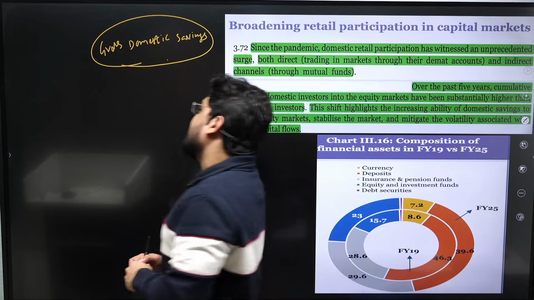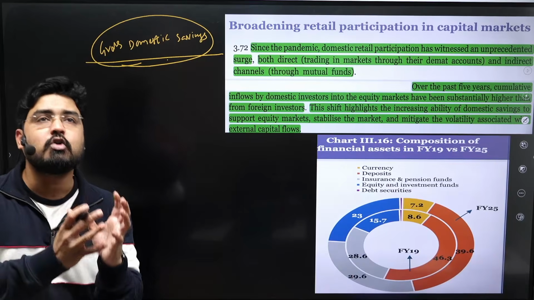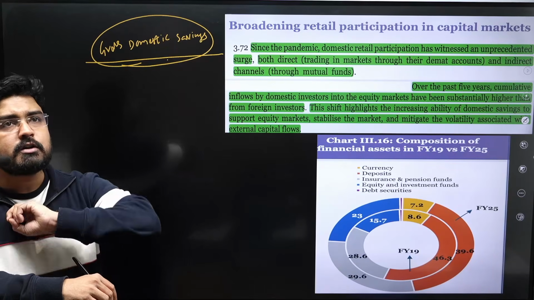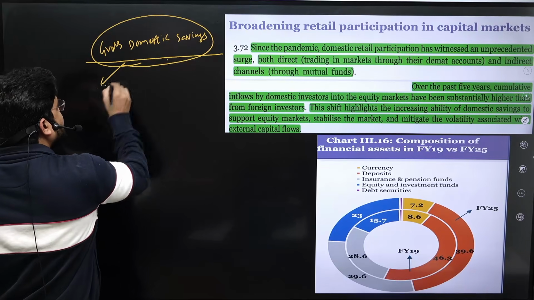Okay. Out of this gross domestic savings, who are going to contribute to it? There are three important stakeholders in the economy who are going to contribute to the gross domestic savings. One is households.